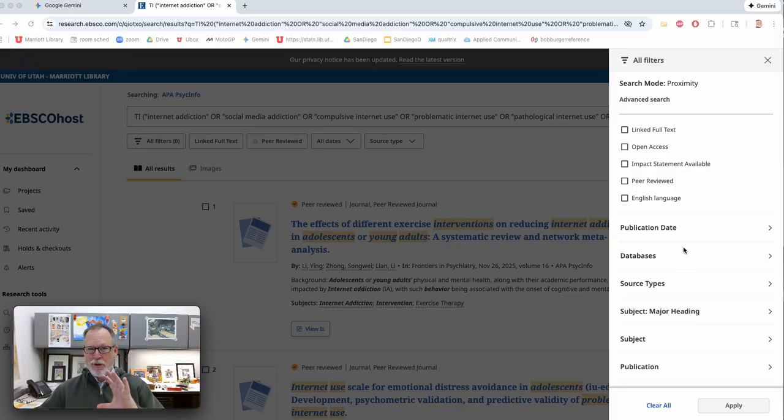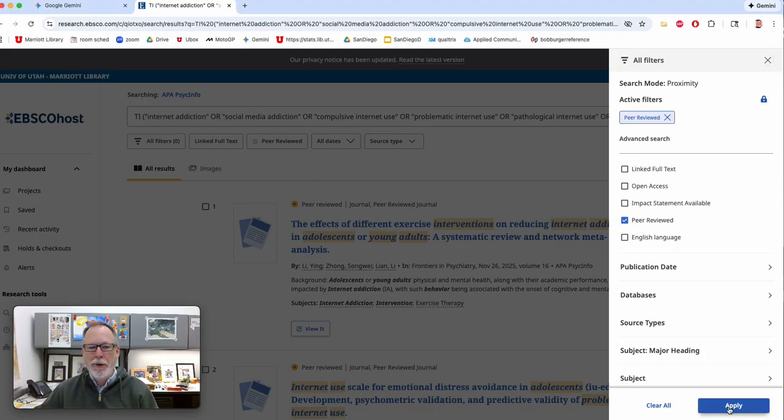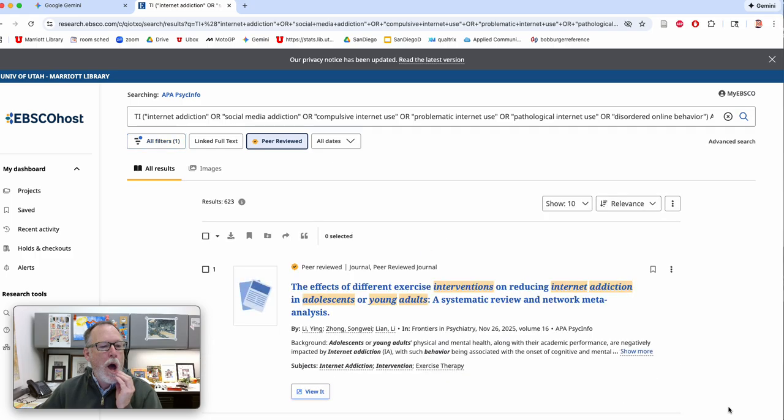So if you have a body of articles that is too big, like 653, you might not want to go through all of those articles. So what you can do is narrow down. We can obviously narrow down by peer reviewed because that's probably a requirement. Let's see what it gets to. 623, so we're still good.